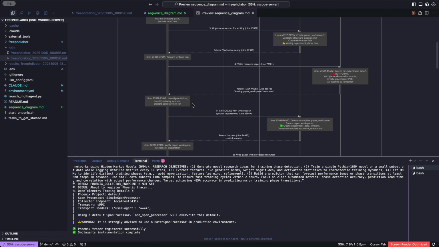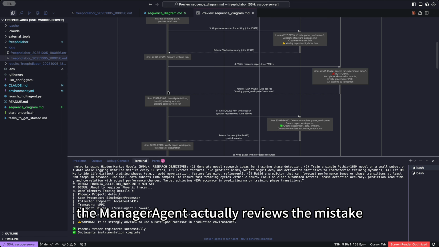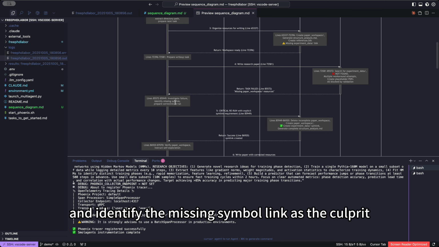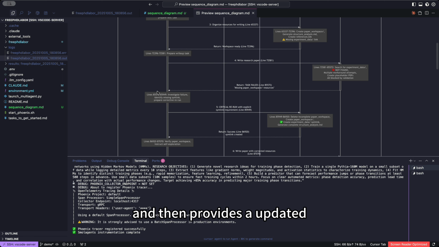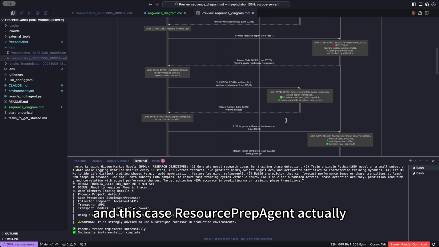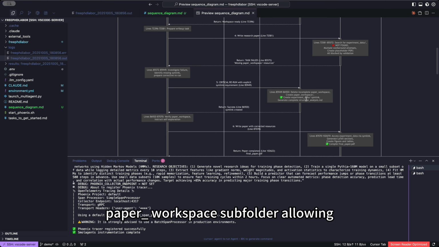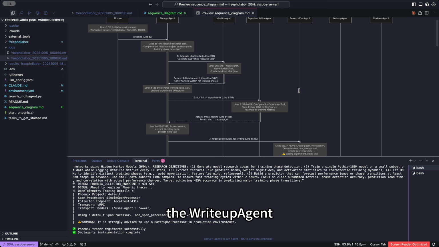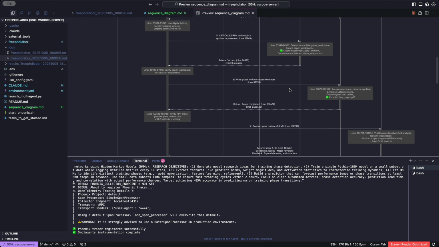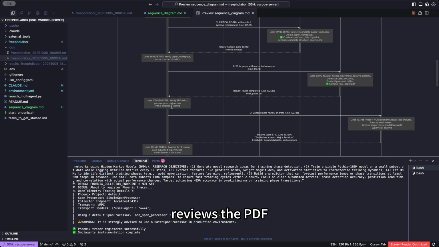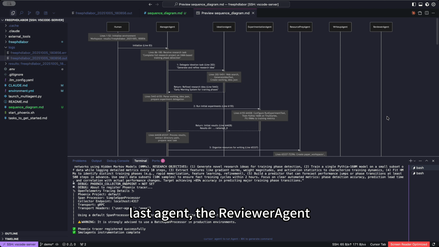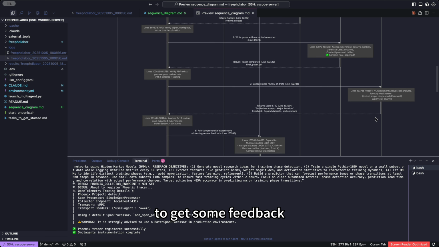Now we can see that the manager agent reviews the mistake and identifies the missing symlink as the culprit, and then provides updated instructions to the resource preparation agent with the problem description included. In this case, the resource preparation agent produced a working paper_workspace subfolder, allowing the write-up agent to do its job. So here, the manager agent reviews the PDF, verifies that it exists and is a working PDF, and then delegates to the last agent, the reviewer agent, to get some feedback.